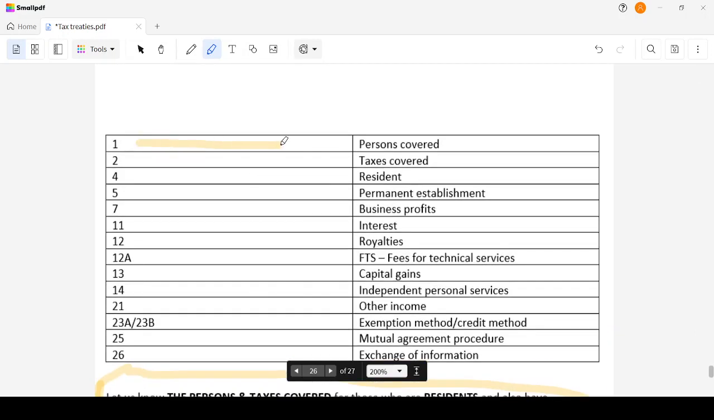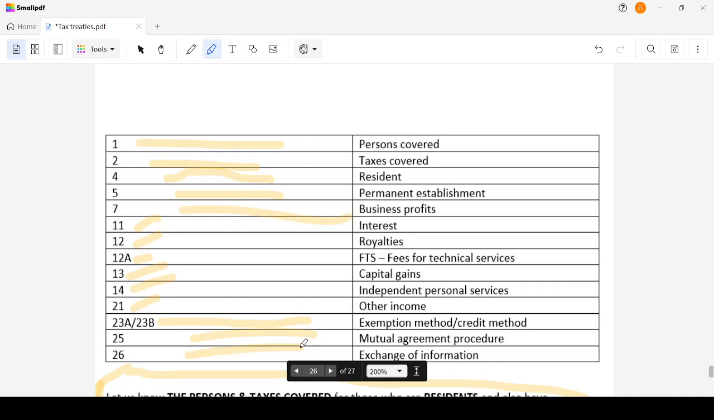1 is for persons covered. 2, taxes covered. 4, resident. 5, permanent establishment. 7 is business profits. 11, 12, 12A, 13, 14: interest, royalties, fees, capital gains, independent professional services, and other income. Then we have the exemption method, mutual agreement procedure, and the exchange of information. It's very simple: persons and taxes covered, residence and permanent establishment.